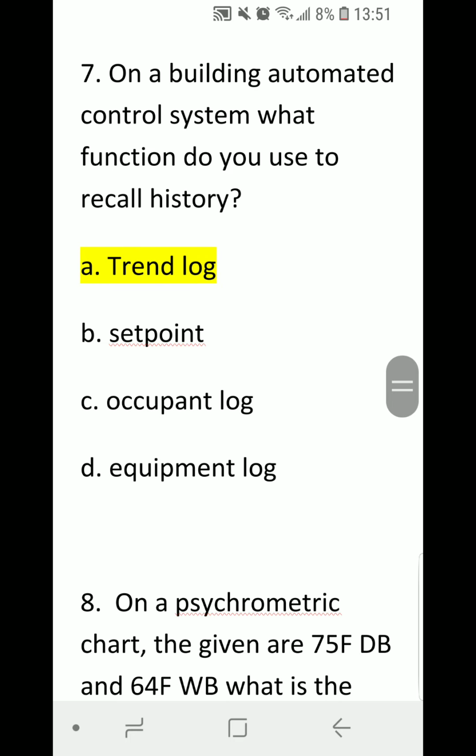Number 7. On a building automated control system, what function do you use to recall history? A. Trend log. B. Set point. C. Occupant log. Or D. Equipment log. Correct answer is A. Trend log.